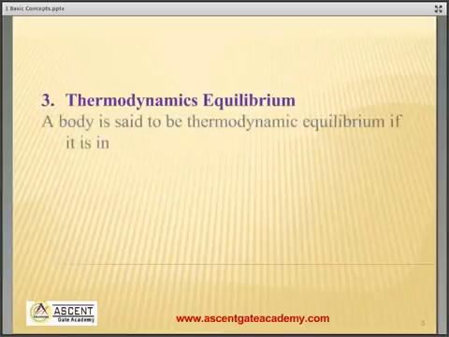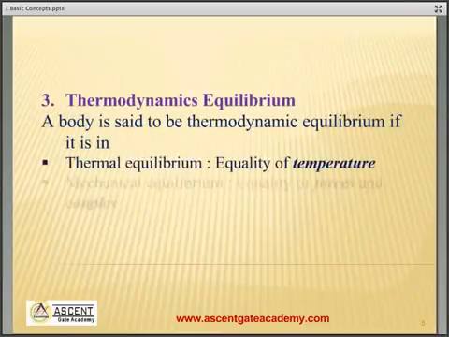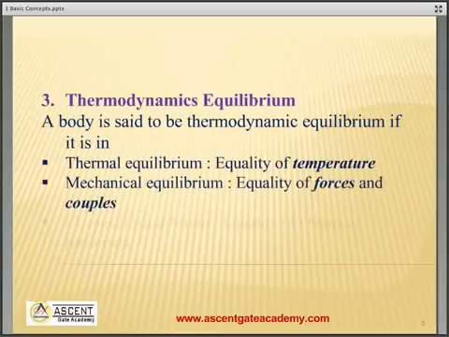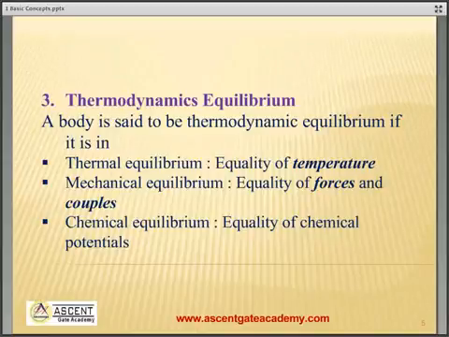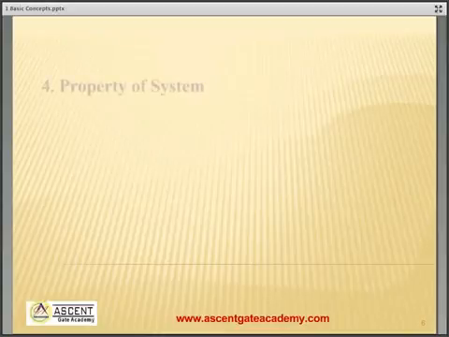Thermodynamic equilibrium. A system is said to be in equilibrium when it satisfies all these three equilibrium. First is thermal equilibrium, that is equality of temperature. Mechanical equilibrium, equality of forces and couples. And chemical equilibrium, equality of chemical potential. When all these three equilibrium are satisfied, then only we can say the body is in thermodynamic equilibrium.